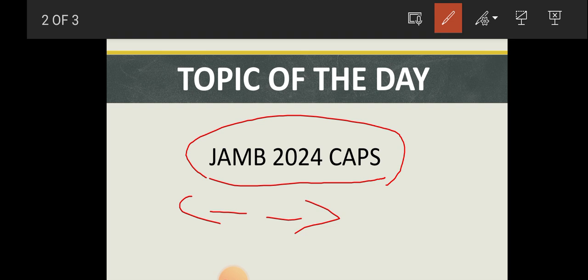access your CAPS, or the reason why you cannot see any information or access any information from your CAPS now is very simple. All right, because JAMB is doing maintenance on the server, on the CAPS. So they are doing maintenance on the CAPS right now. The maintenance involves a kind of UI design of the CAPS. All right, so they are doing the maintenance.